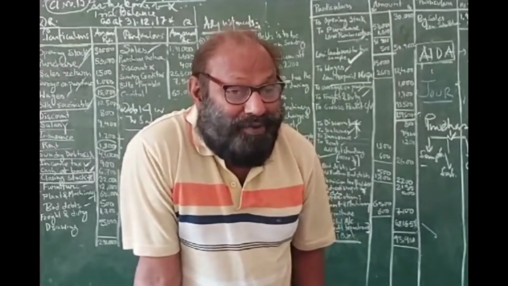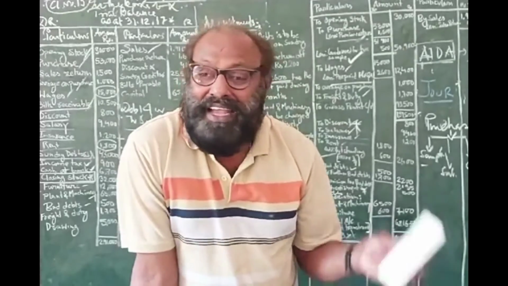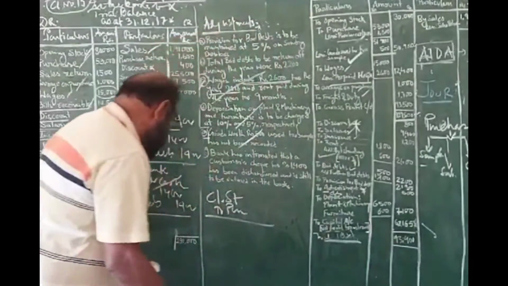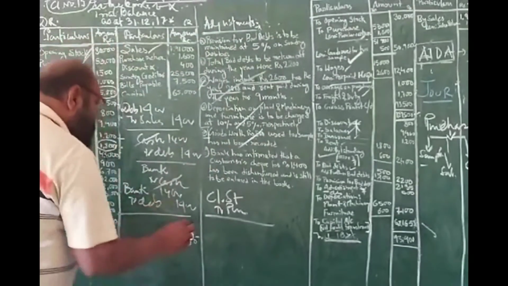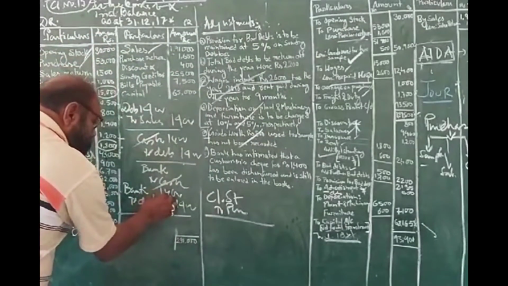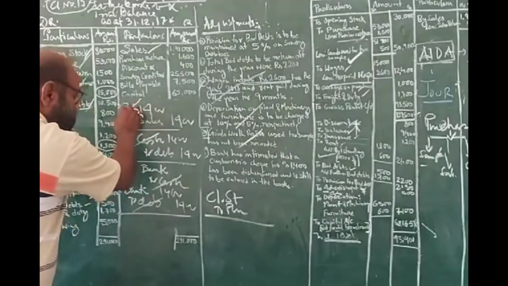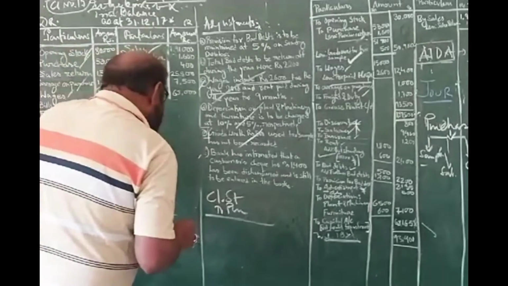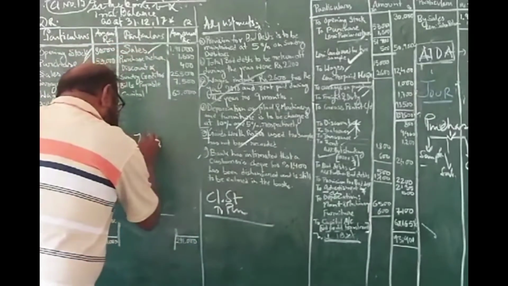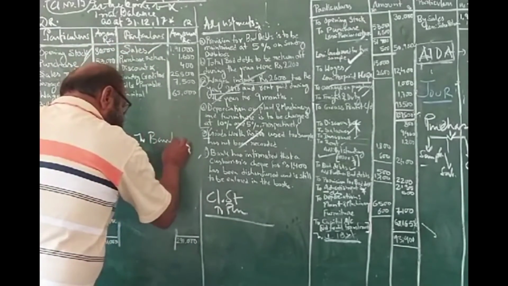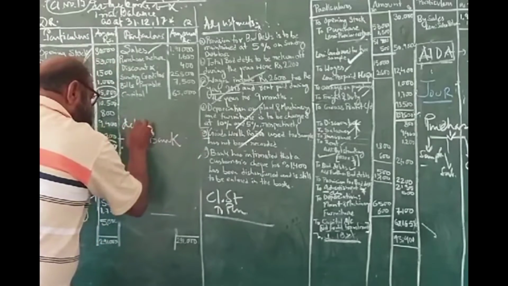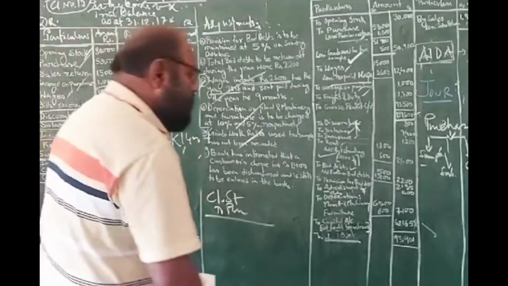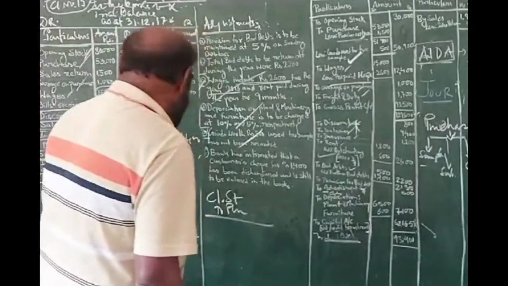So again, what do I have to do? I have to deduct it. I have to pass a journal entry. Then bank account. Look, debtors and debtors are cancelled out. Okay. So again, I have to cancel out the bank balance. So bank should be credited, and debtors should be debited. How much? 1,400. Clear? Understood?